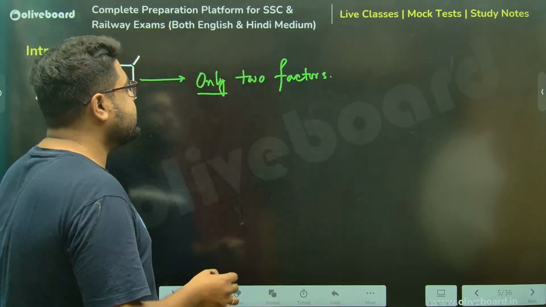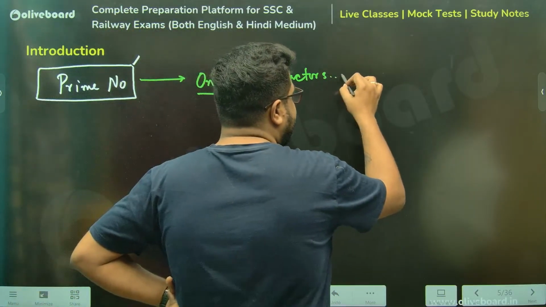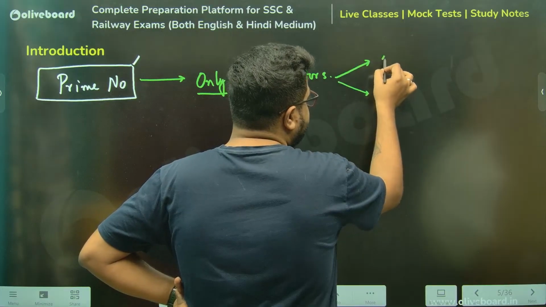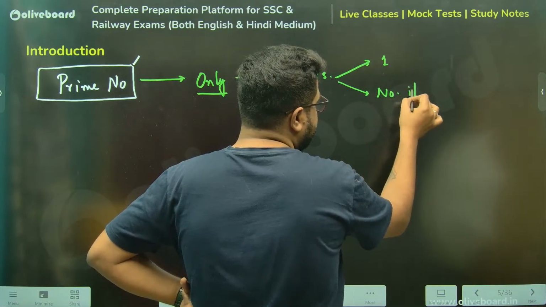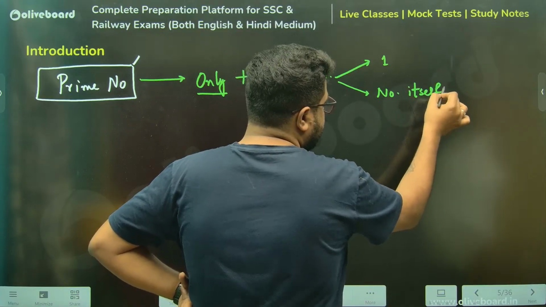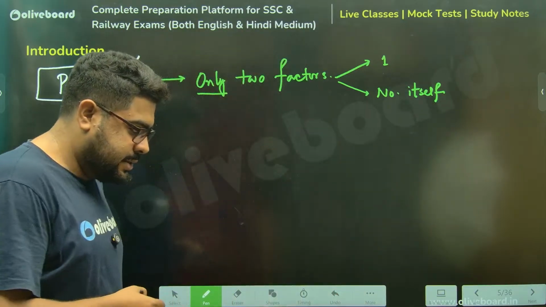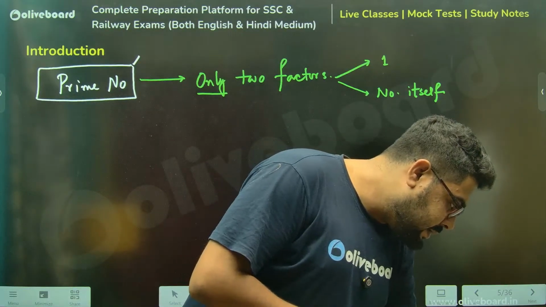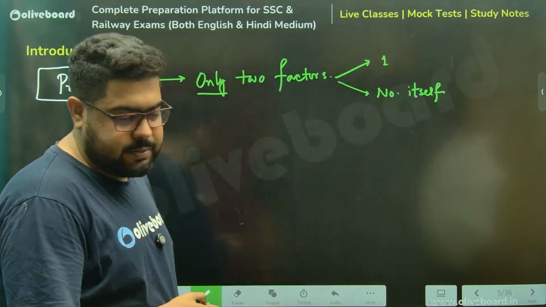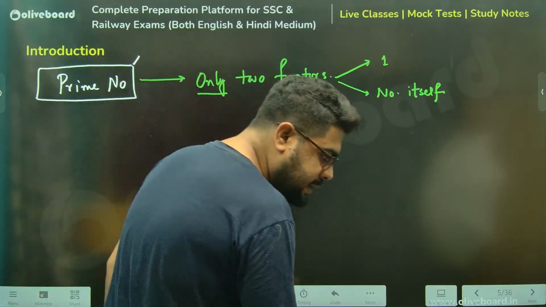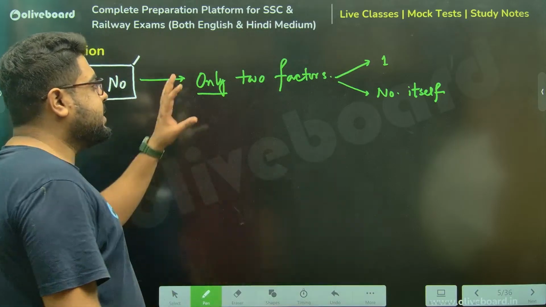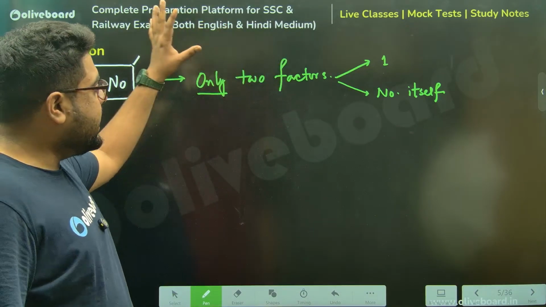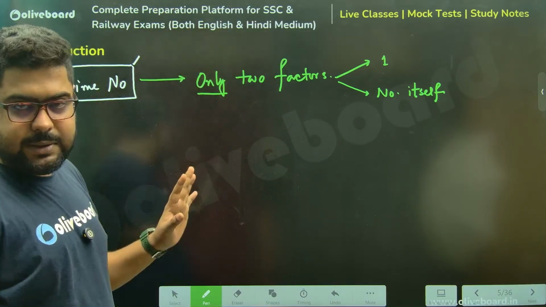Only two factors, that is a prime number, and those two factors are, one of the factors is 1, another is the number itself. Yes, absolutely. Both your answers are correct, Shiva and Anshu. Perfect. So please understand, if something like that happens, it is a prime number.